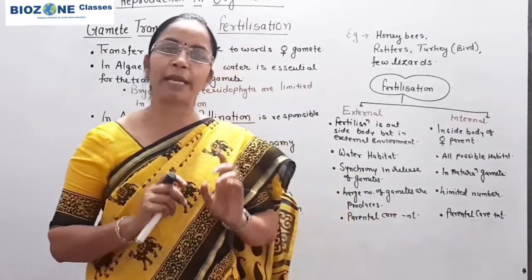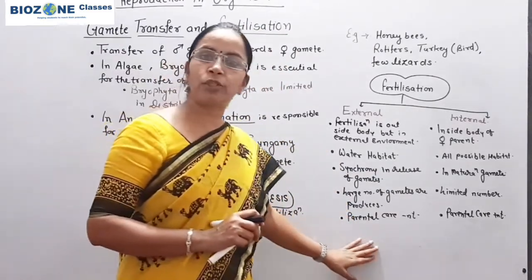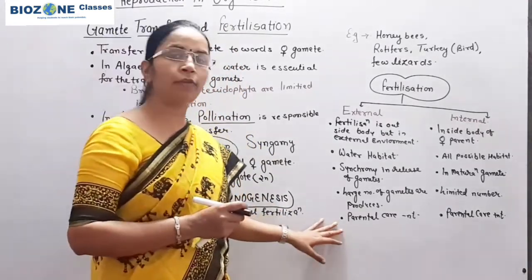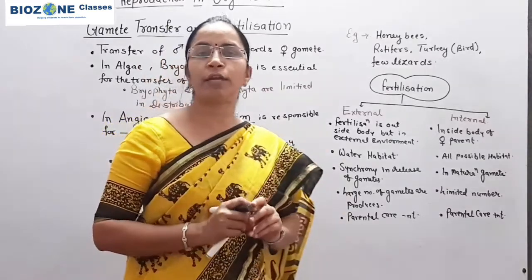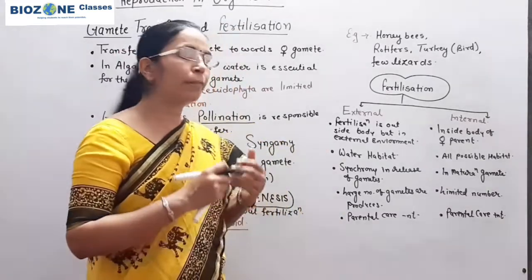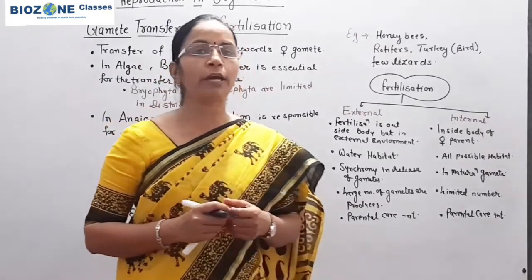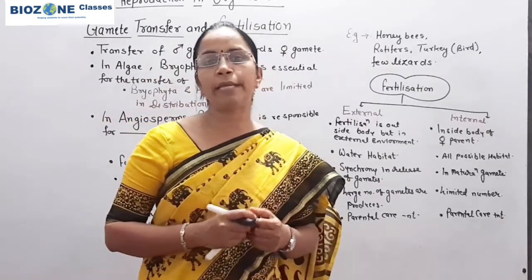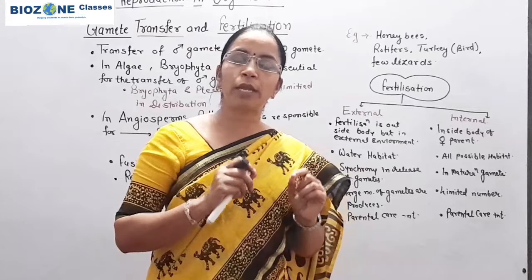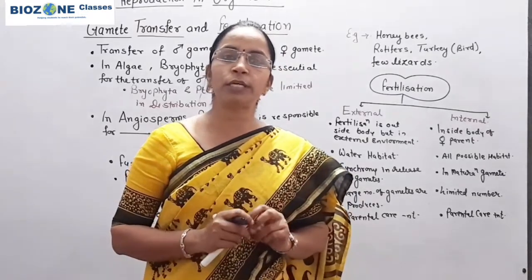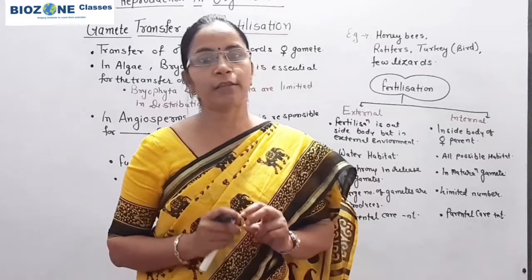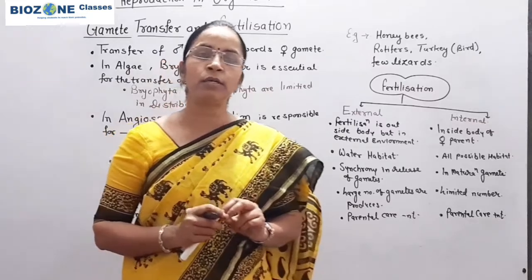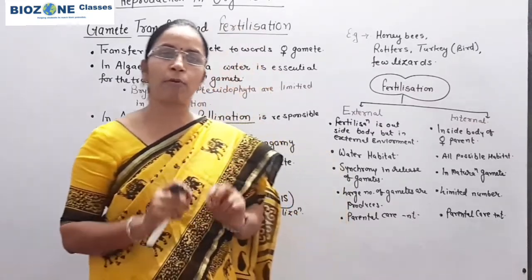In angiosperm, you will find this part on page number 14 and 15 of NCERT. One paragraph is provided for internal fertilization, and the last line of that paragraph is more important: in angiosperm, gametes are non-motile, because pollen grain upon germination produces two non-motile gametes inside the pollen tube, and these two non-motile gametes reach towards the egg or towards the embryo sac with the help of the pollen tube.